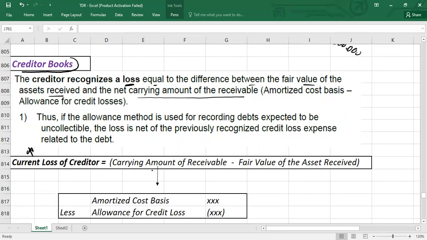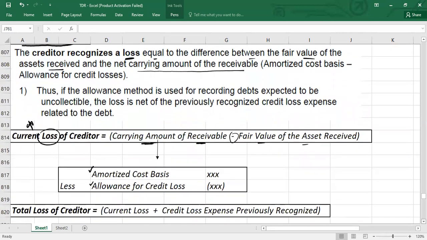You need the carrying amount of receivables, which is equal to the amortized cost basis less what? Allowances for credit losses. This is called the carrying amount of receivables. Minus what? Fair value of asset received. Okay, this will give you a current loss. Now, guys, here you should remember it's a current loss.